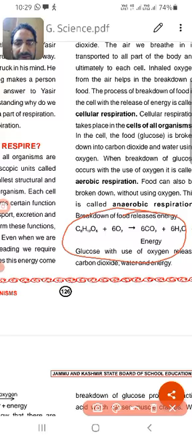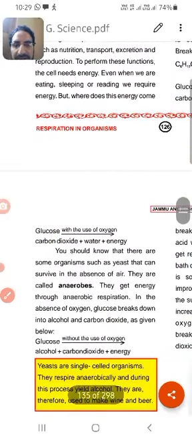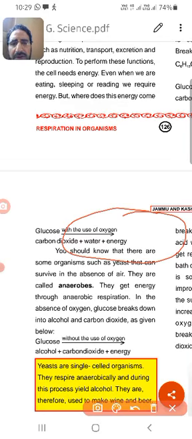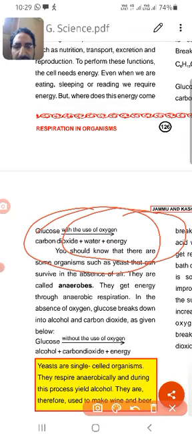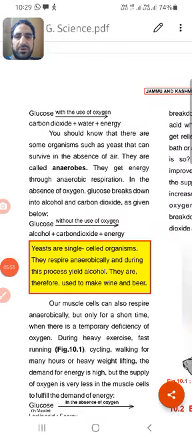If it is with oxygen, this is carbon dioxide plus water plus energy. If it is without oxygen, it is alcohol plus carbon dioxide plus energy. Let me tell you, there are some organisms such as yeast which survive in the absence of oxygen or air.